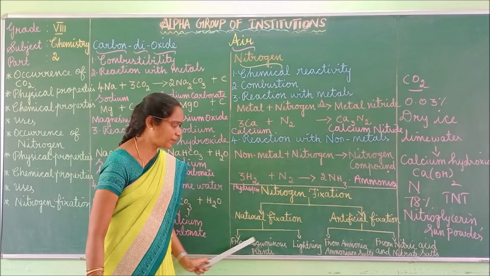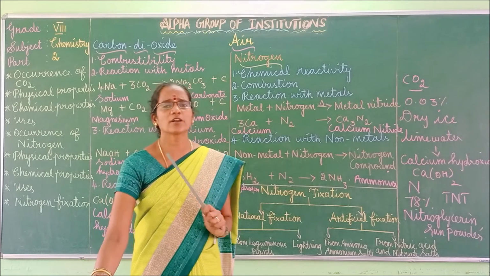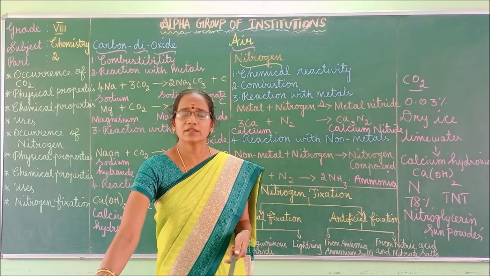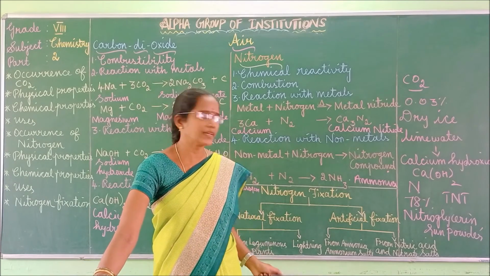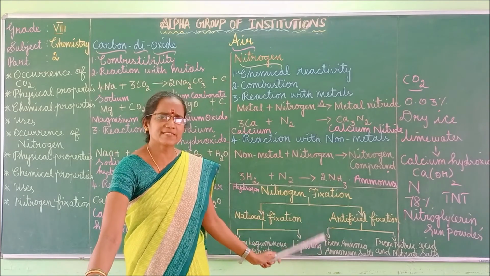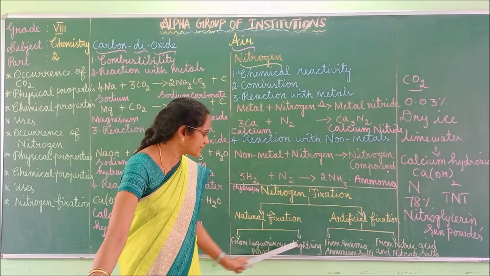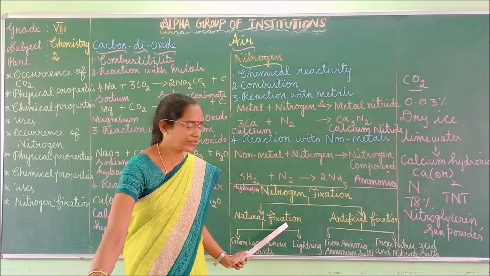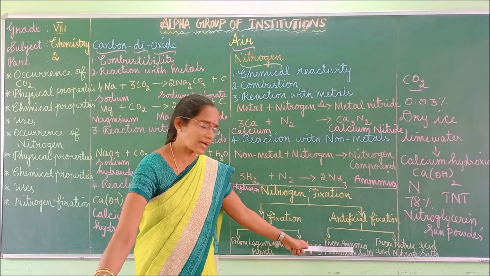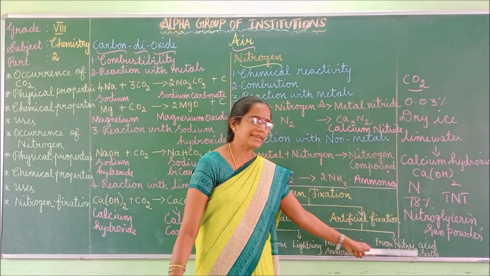In natural fixation, it happens from leguminous plants. Some examples of leguminous plants are beans, peas, tamarind and soya beans. Also lightning, nitrogen present in the atmosphere in the form of lightning. So these two come under natural fixation. In artificial fixation, it is through ammonia as well as ammonium salts, and also from nitric acid as well as nitrate salts.